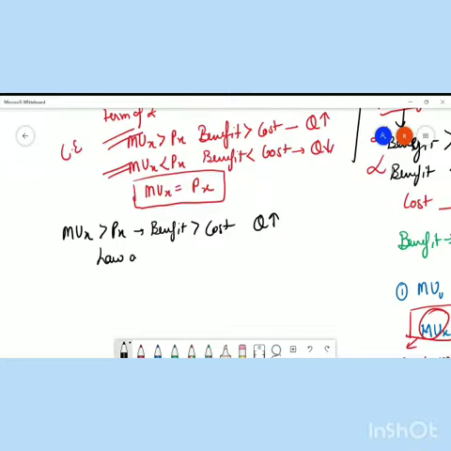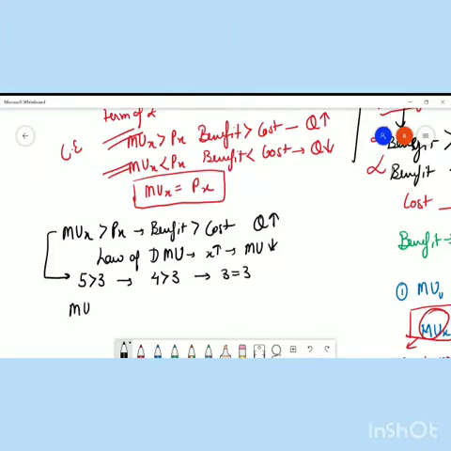And you are very much aware that the law of DMU is very important. The law of DMU says that if you go on increasing the quantity of a product, the marginal utility of that product will start declining. So this situation, which was initially 5 greater than 3, becomes 4 greater than 3, then becomes 3 equals 3.